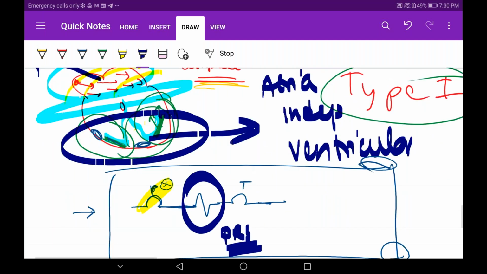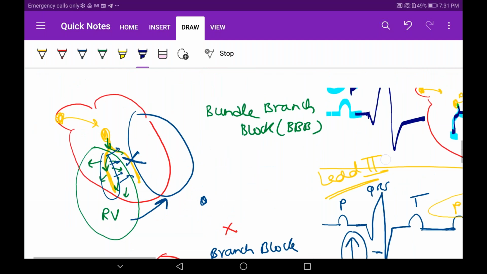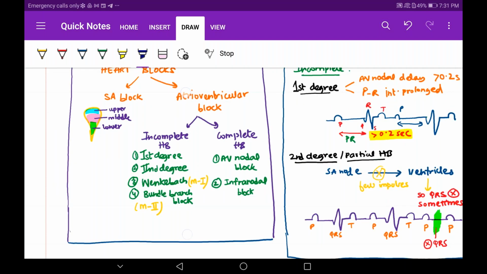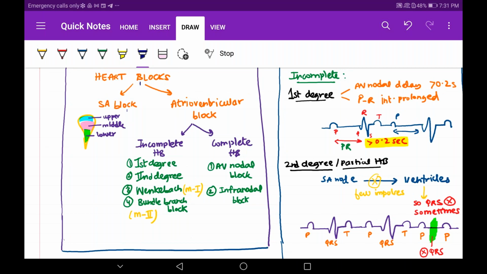Now let's summarize in our theory. Up till now, what have we covered? Yesterday we learned about heart blocks. In SA block, the SA internodal fibers will not work and the AV node will start working. We had divided the AV node yesterday into upper, middle and lower. Don't write much about SA block. Writing AV block is more than enough in our theory paper.